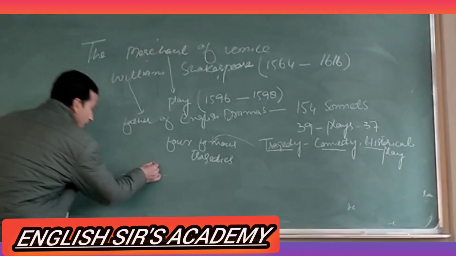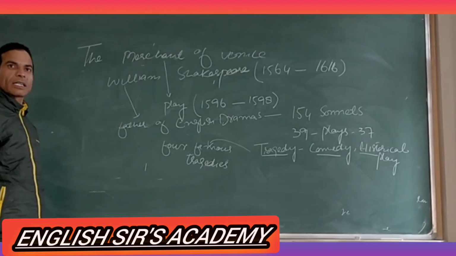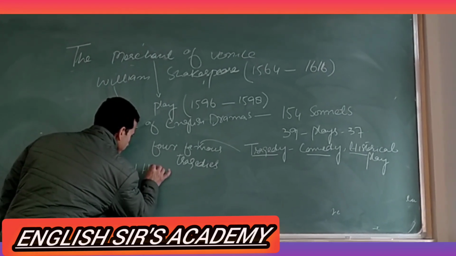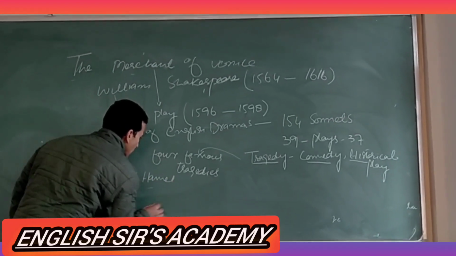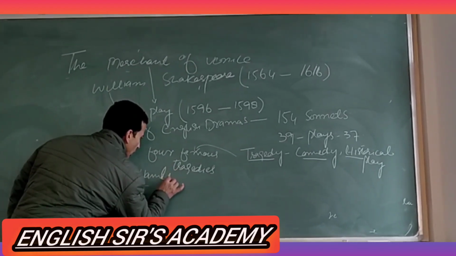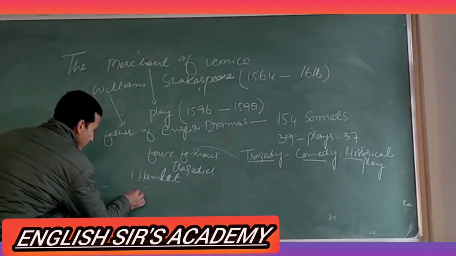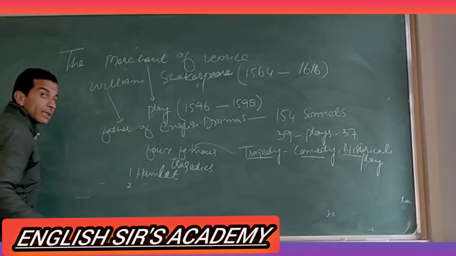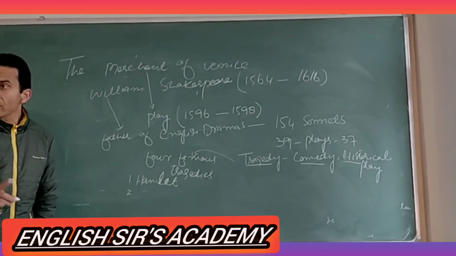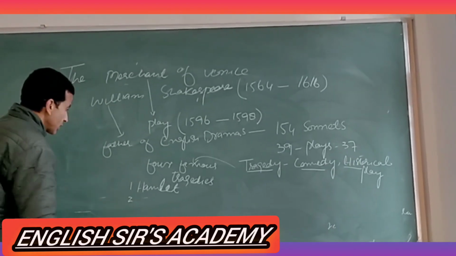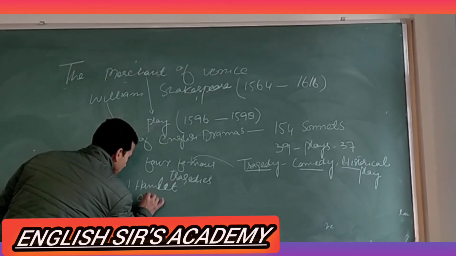Number first one is Hamlet. Number second one is Othello.